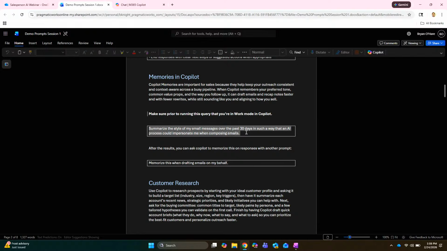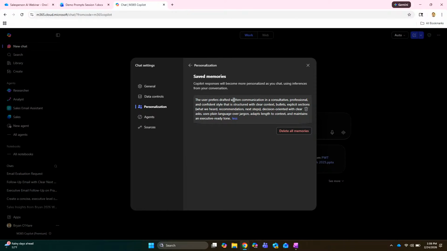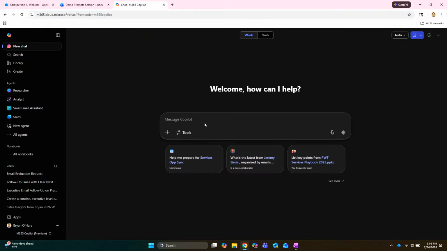Now to do this, it is going to require that you have the pay version of Copilot in this case. So it's going to use the $30 plan. Some people want to be cheaper based on their nonprofit or education or whatever. But what we can do here is go ahead and close this personalization window. Close it. And then let's go ahead and paste that into your prompt right there.